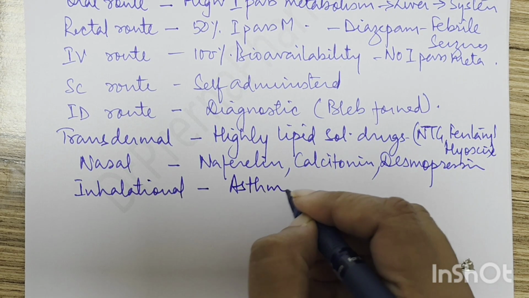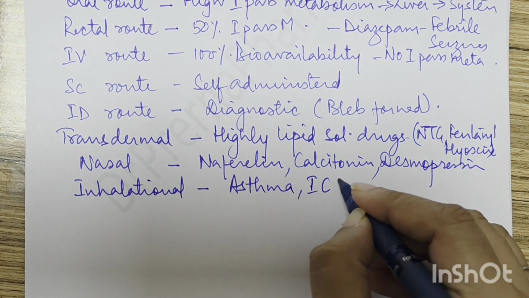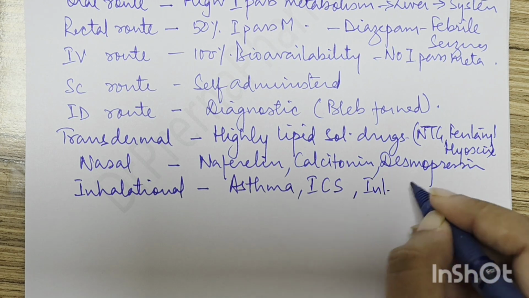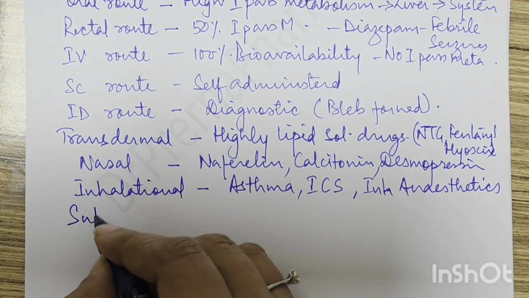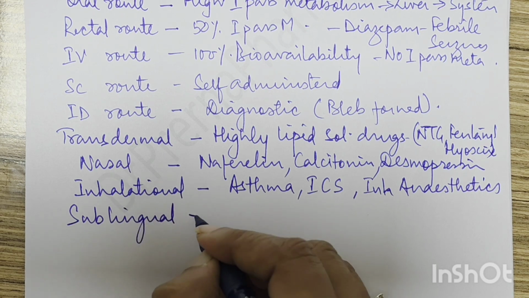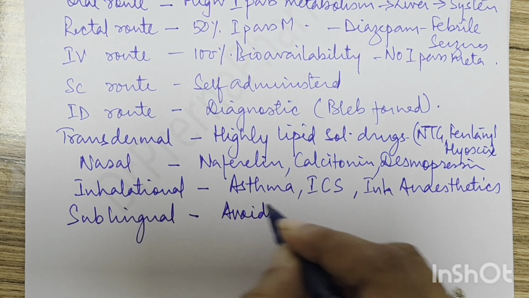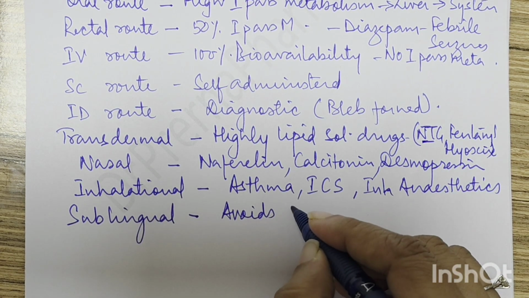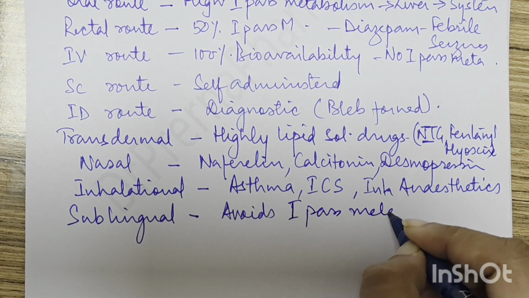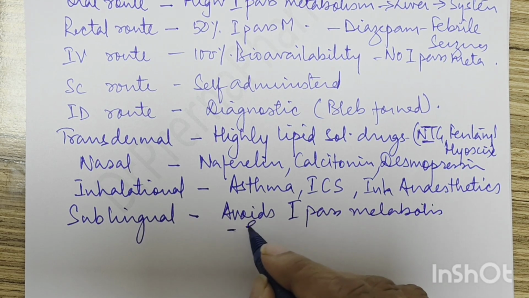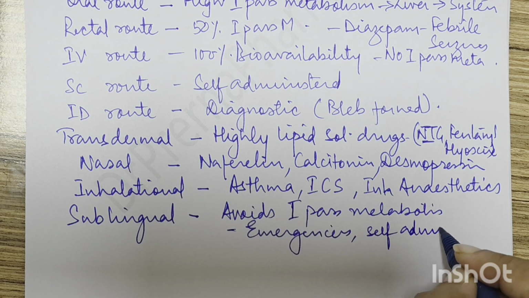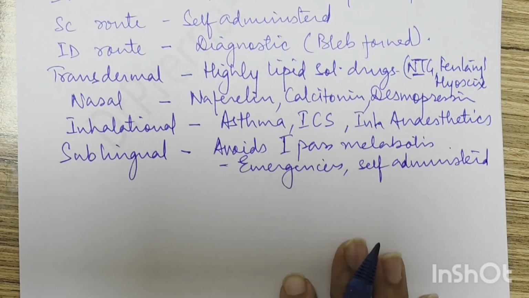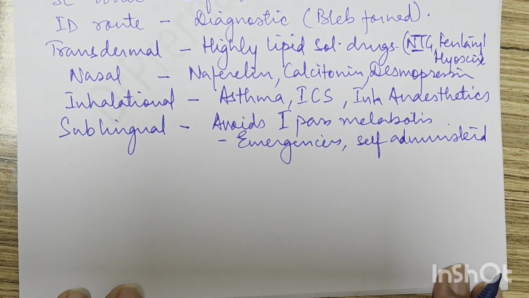So the drugs which are given inhalational are asthma drugs, inhalational corticosteroids and inhalational anesthetics. They are also given by this route. Then we have sublingual. Sublingual route से हम देते हैं drugs in emergency like NTG, and it avoids the first pass metabolism. It is used in emergencies and it can be self-administered. Right? So these were some details about the routes of administration.